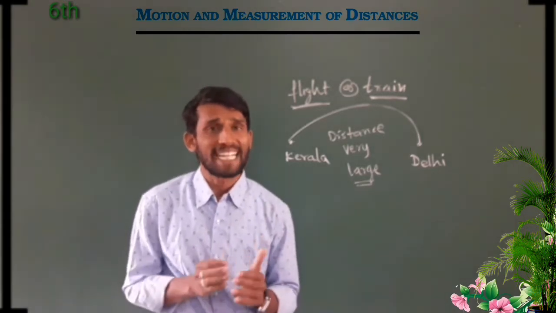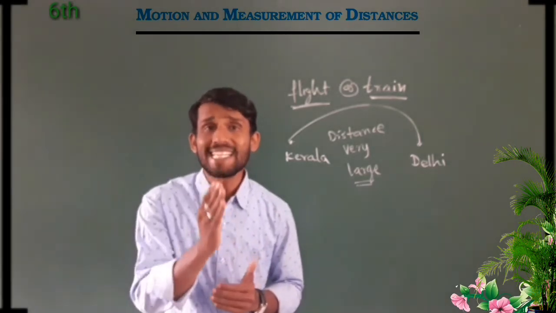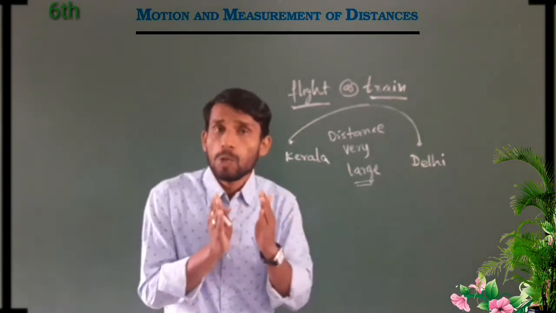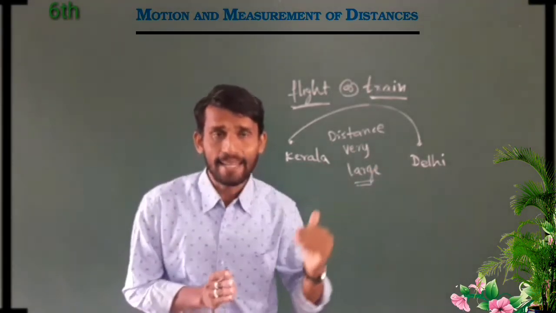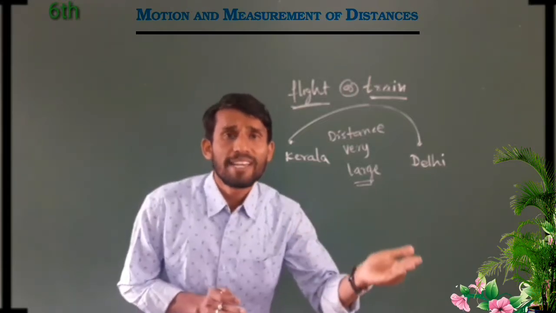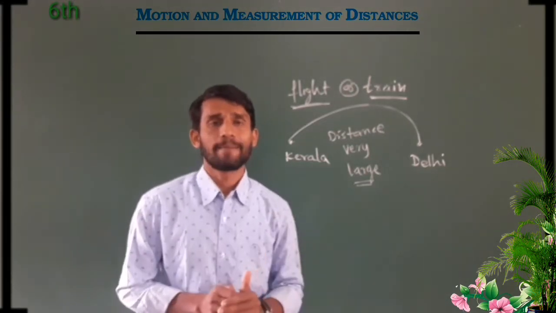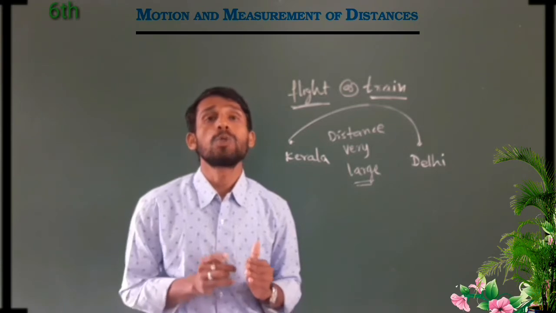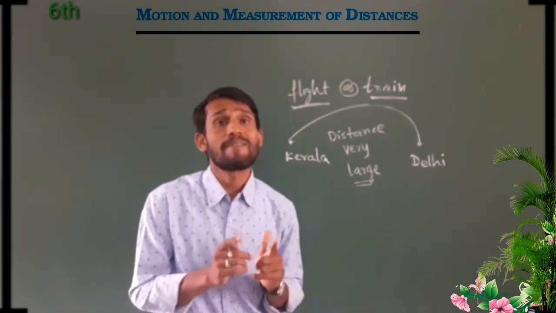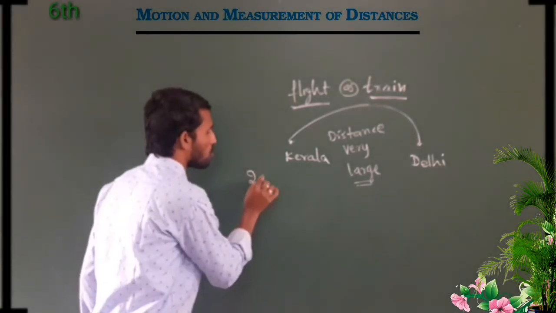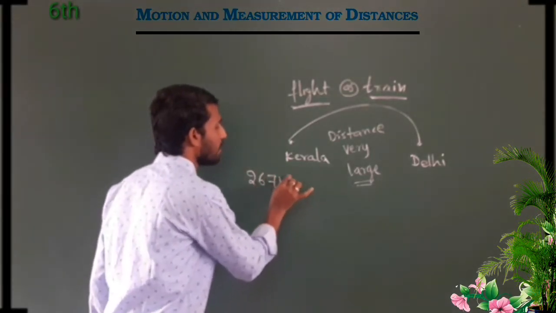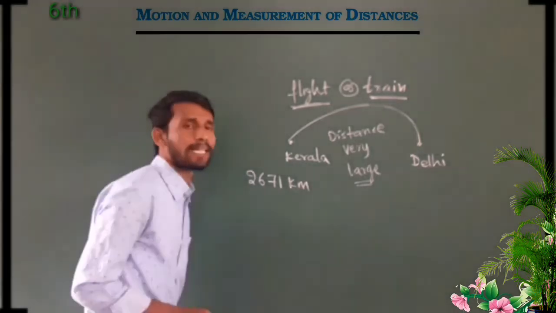Dear friend, but here you notice this point. You see the distance from Kerala to Delhi. So what is the distance between Kerala and Delhi? It is 2671 kilometer. How much? 2671 kilometer.